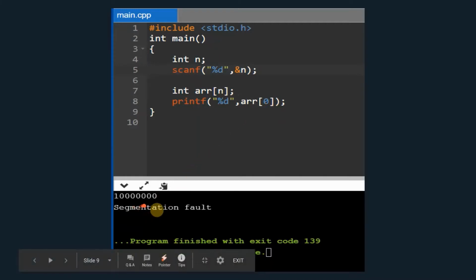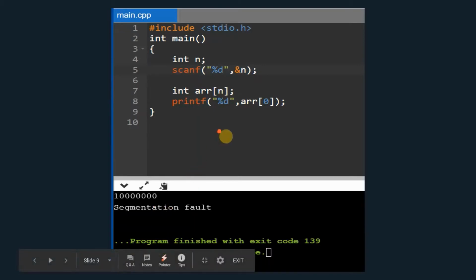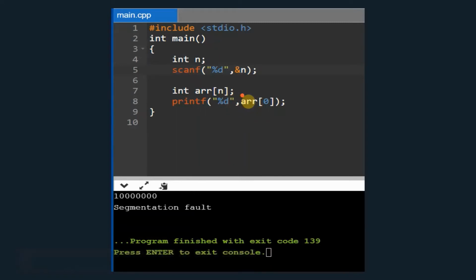Here the user has given a maximum value for n, and instead of printing the line number 8, it is actually displaying the output as segmentation fault. This mainly occurs because the compiler cannot provide that much continuous memory to be allocated for this one particular array. So that's the main reason why we have received the error as segmentation fault.